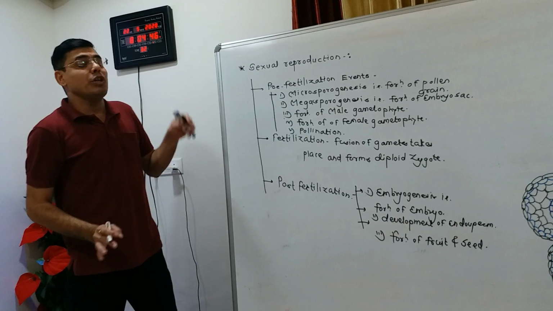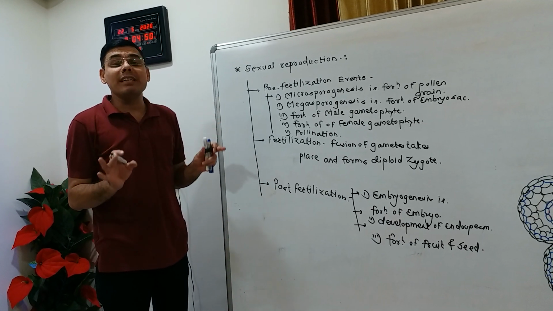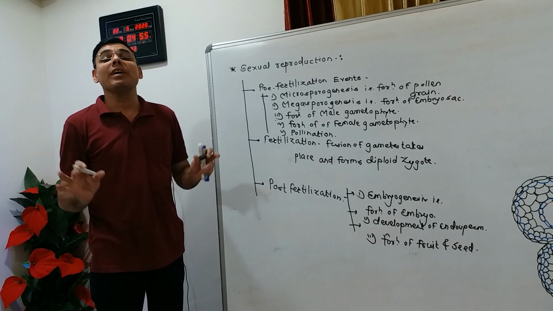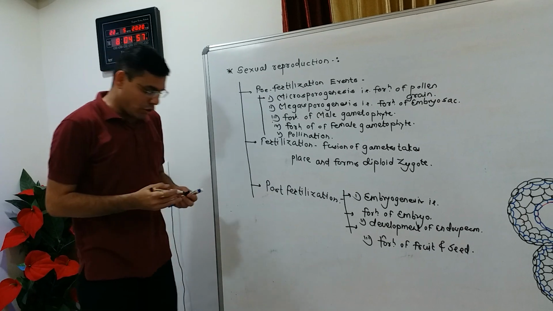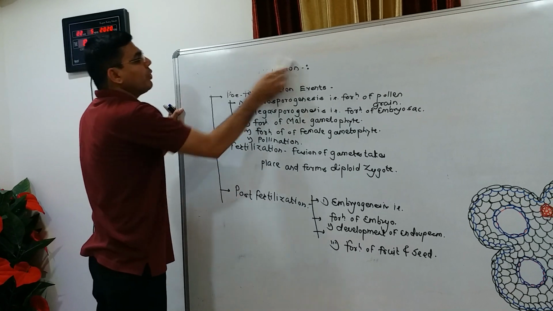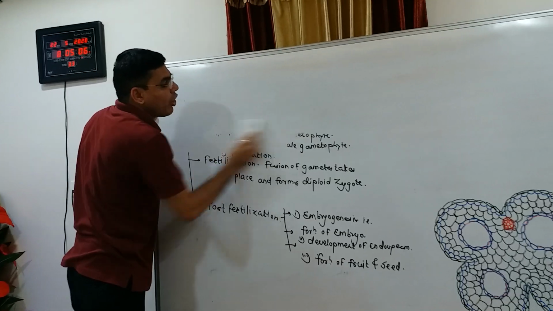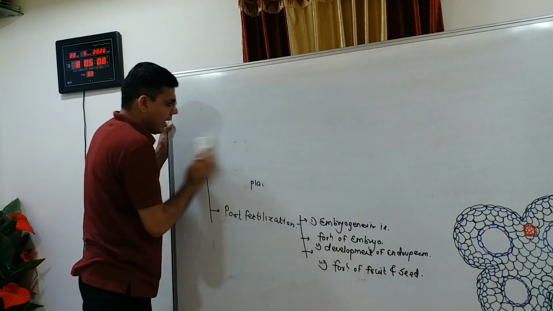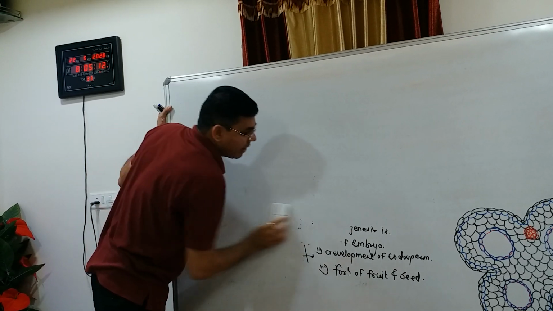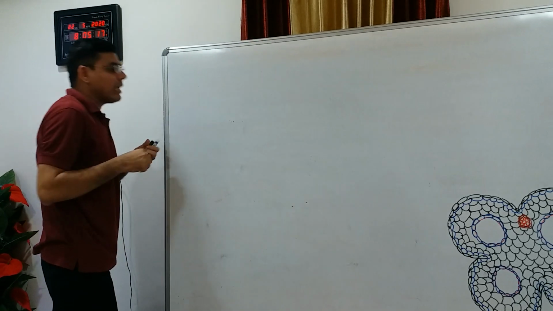Before we discuss all the events in detail, first of all we will study the structure of the anther. You know very well that the anther is the fertile part of the stamen, and the stamen or androecium is the male reproductive whorl in a flower.